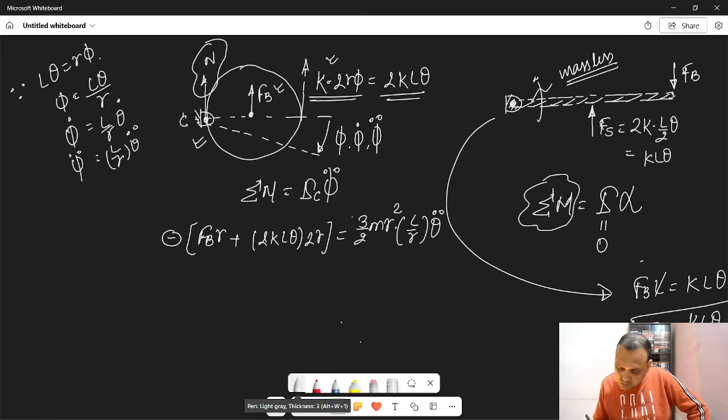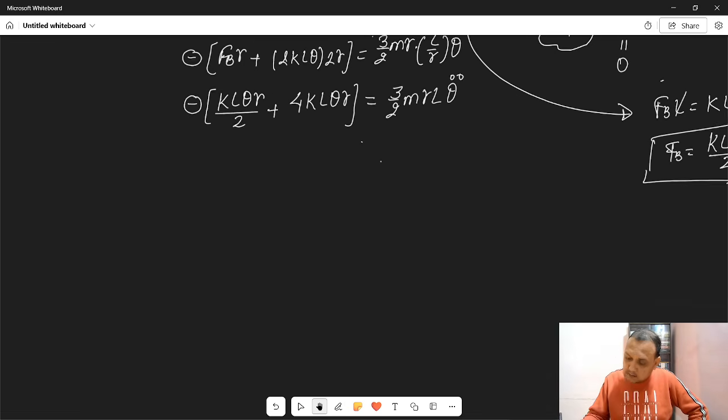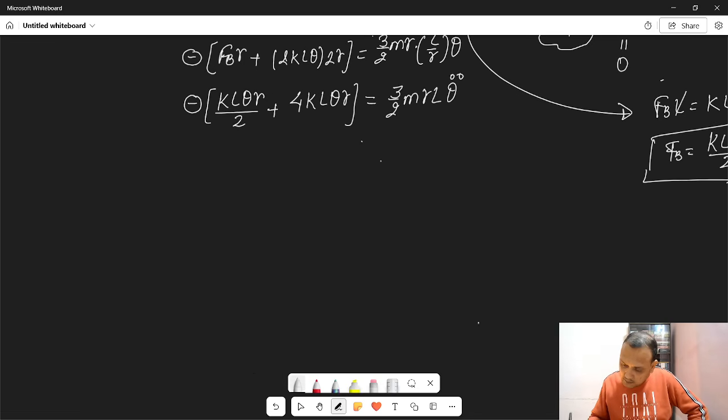Okay, so let's see. Minus Fb, whose value we already calculated. That value was KL theta by 2. So minus KL theta R by 2 plus 4KL theta R equals, R will cancel out, 3 by 2 M R L theta double dot. Okay, now we just have to simplify this equation.